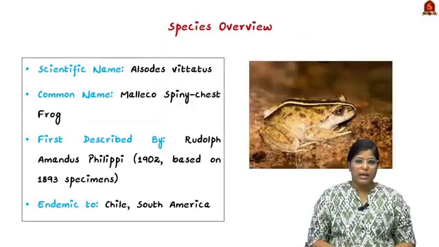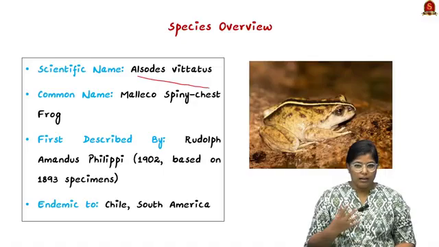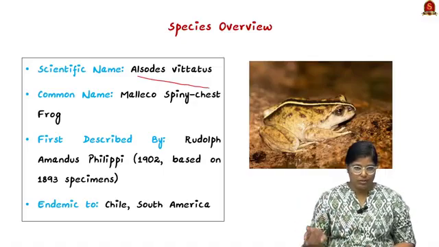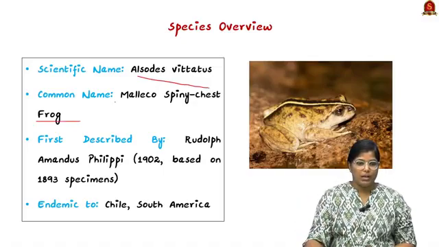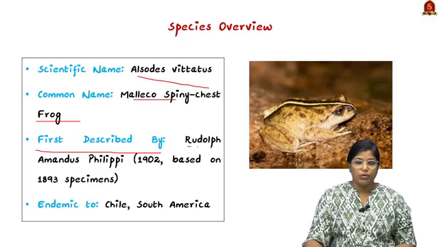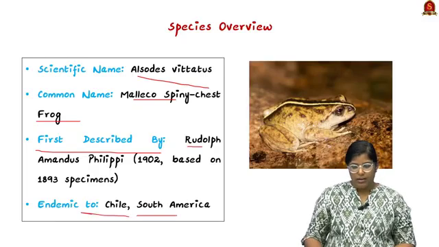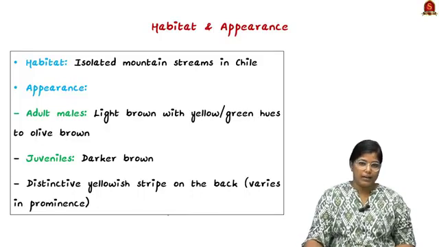Now we shall start with the species overview. The scientific name is given here, it is not that important, but remember it is a frog species, and a very common name is Melicospinzi chest frog. It was first discovered by Rudolph, and it is endemic to Chile, South America. Now moving on, we shall see the habitat and appearance.